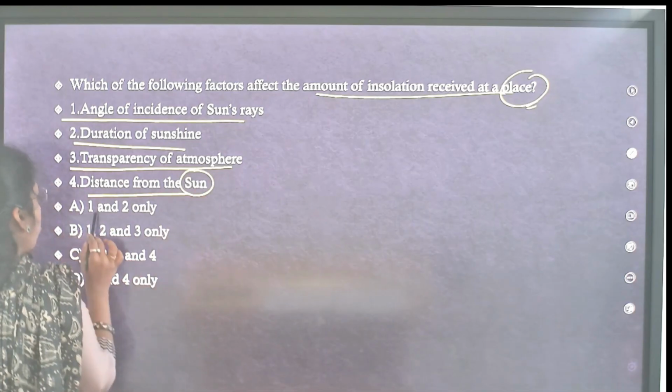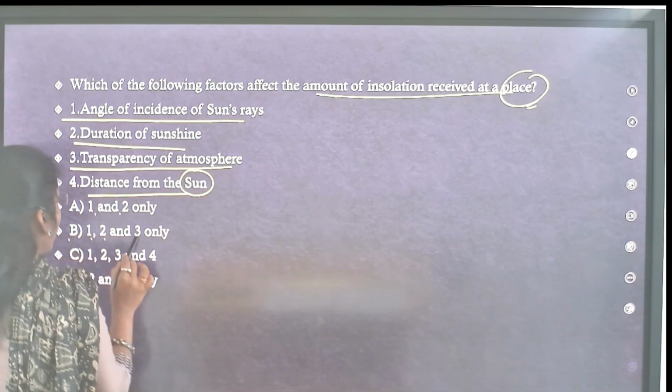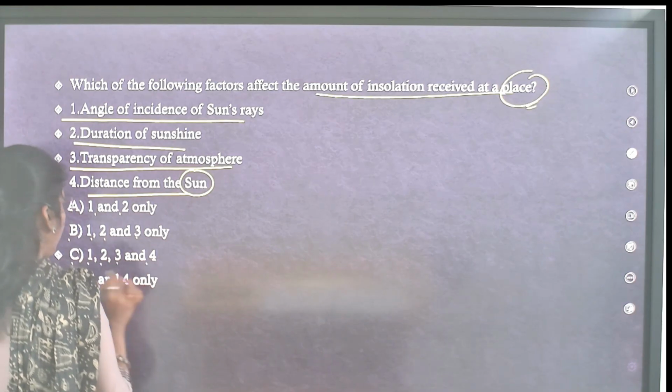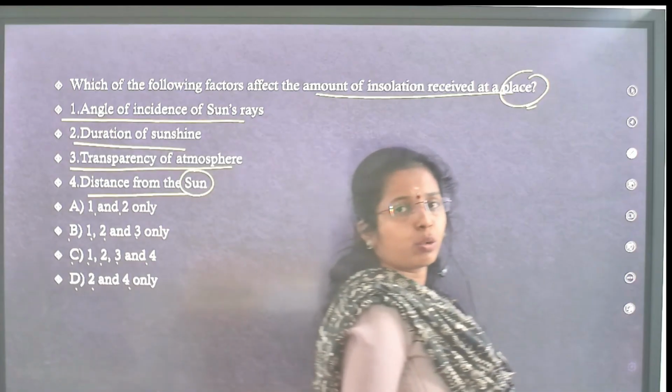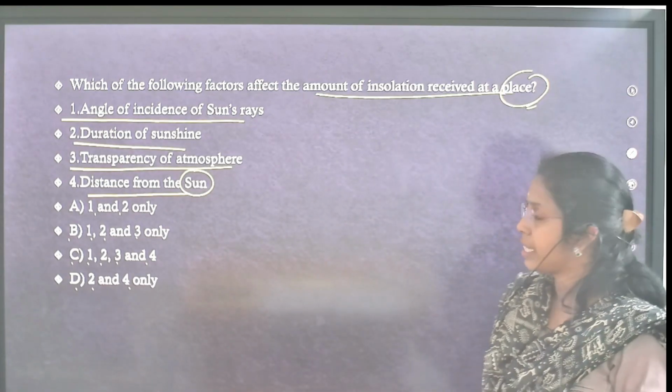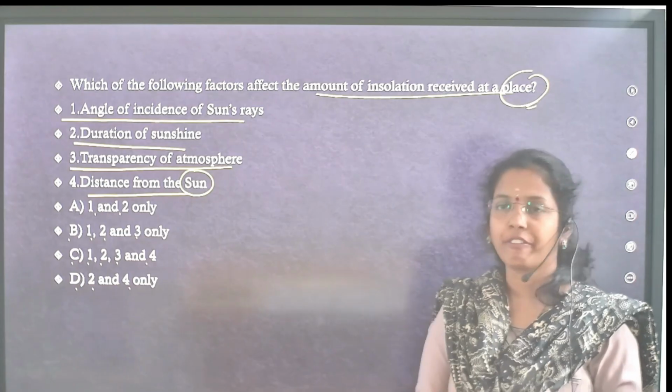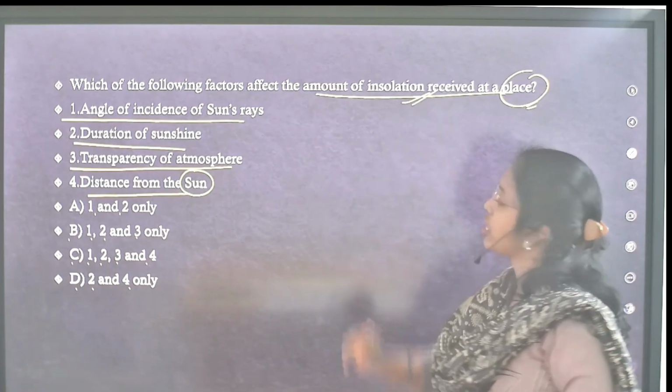A, 1 and 2. B, 1, 2 and 3. C, 1, 2, 3 and 4. D, 2 and 4.